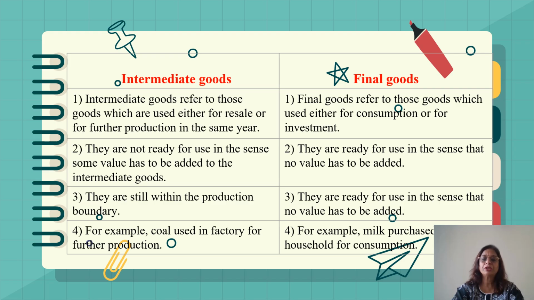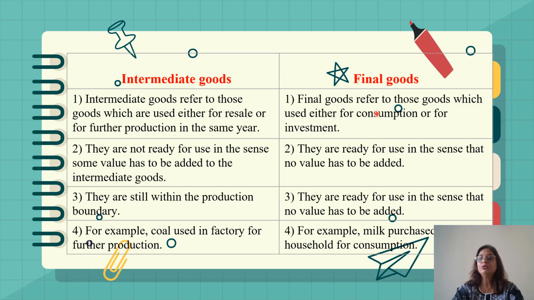The intermediate goods refer to those goods which are used either for resale or for further production in the same year. That means intermediate goods refer only to those goods which are used for resale. We are not directly consuming it, or it is used for further production in the same year. I explained that when we are estimating national income, we estimate national income for the accounting year. So this same year means accounting year.